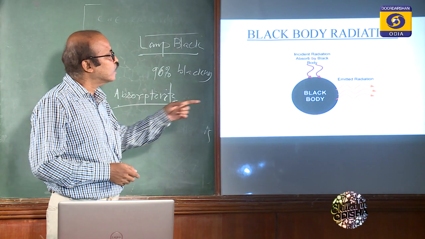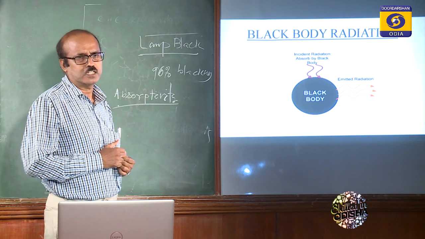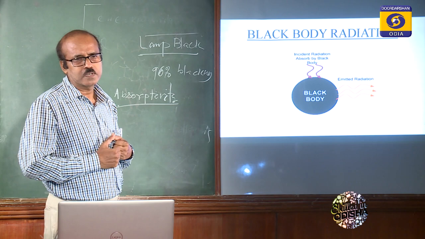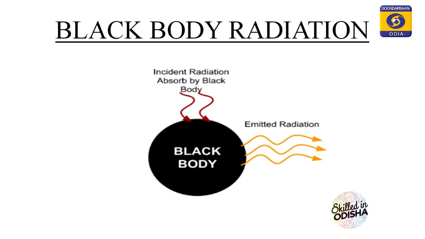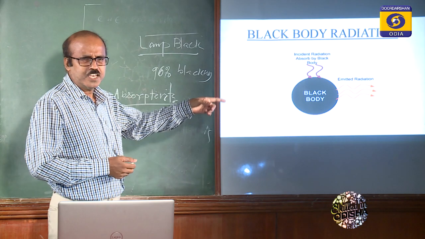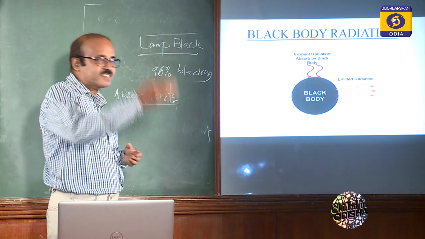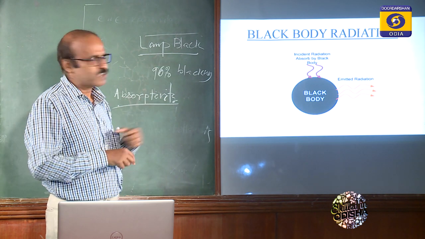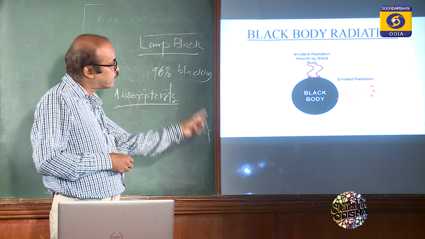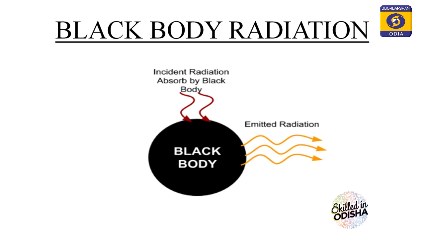A black body will absorb the maximum amount of radiation coming from a source. This picture shows incident radiation absorbed by a black body, and this is the speciality of a black body: it emits radiation the same as it absorbs. That's why absorptivity is the same as emissivity.